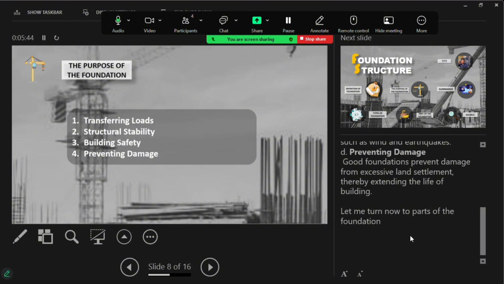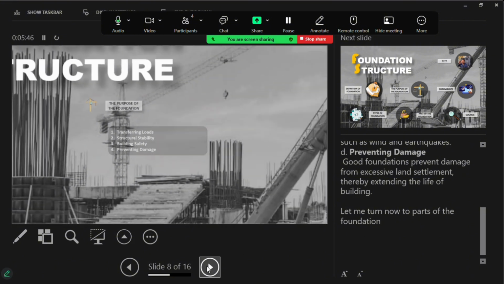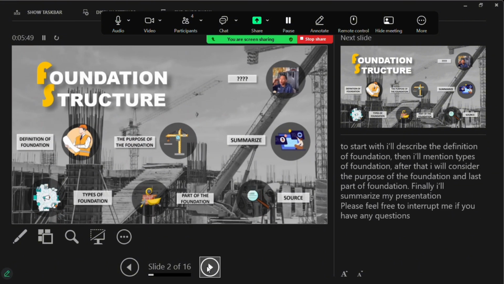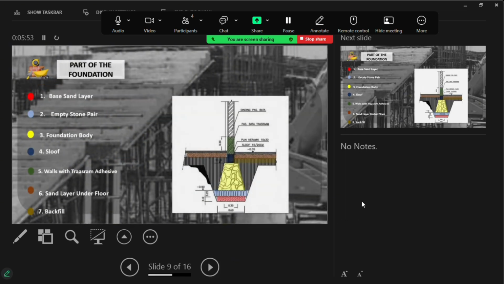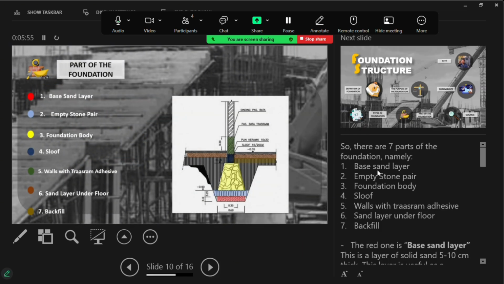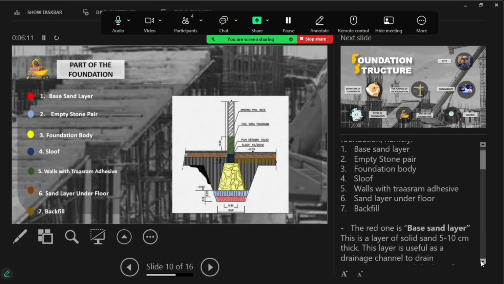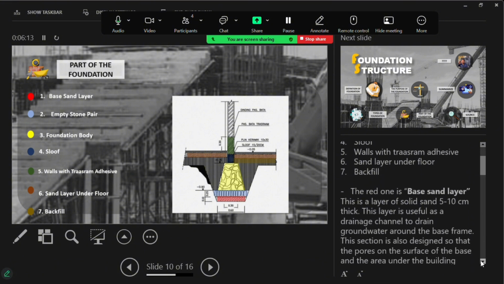Let me turn now to the parts of the foundation. So there are 7 parts of the foundation, namely number 1 base and layer, number 2 empty stone pair, number 3 foundation body, number 4 slope, number 5 walls with trass ram adhesive, number 6 sand layer under the floor, and number 7 backfill.